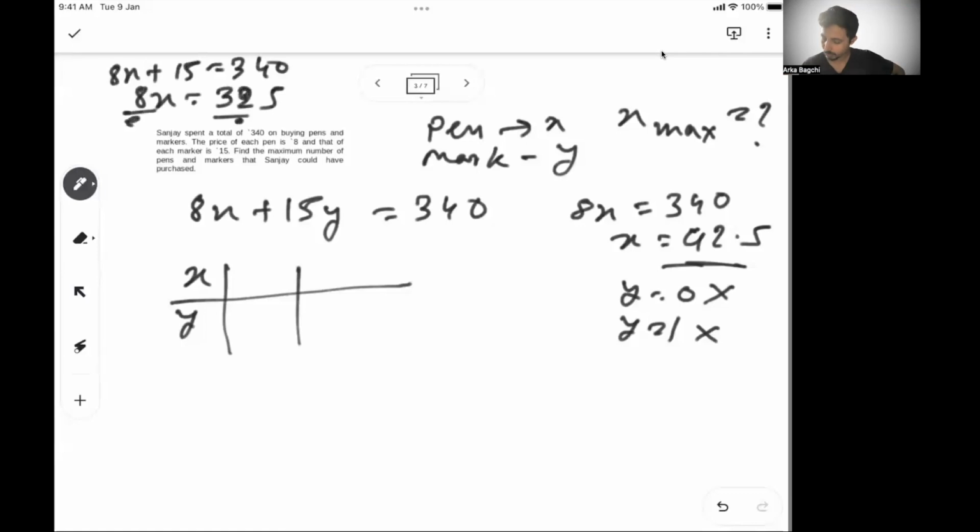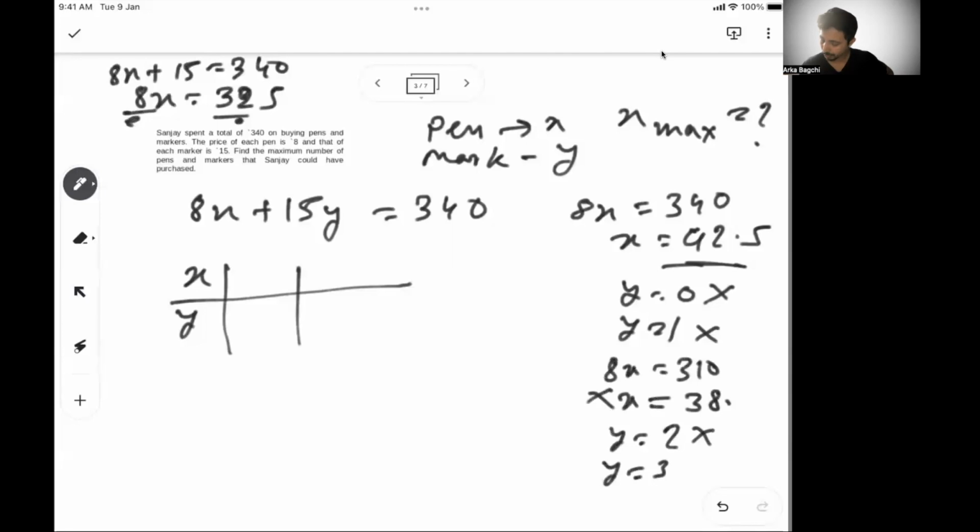Let's say y equal to 2. Y equal to 2 makes this 30. Then 8x becomes 310. x becomes 38 point something, which is not possible. So y equal to 2 is also not possible. Y equal to 3 is again not possible. Let's put y equal to 4.